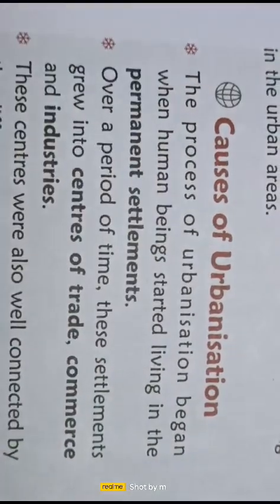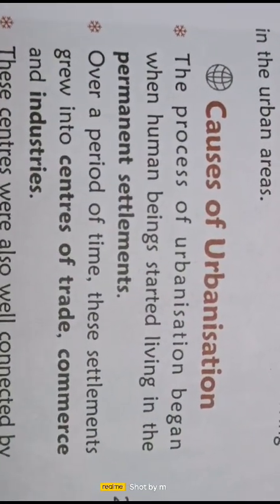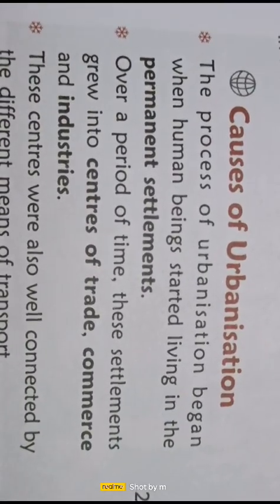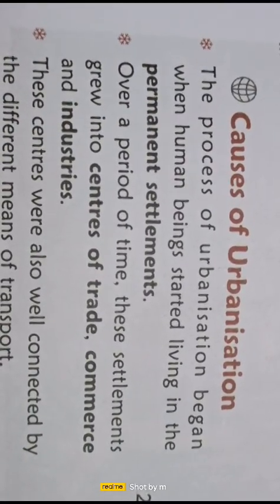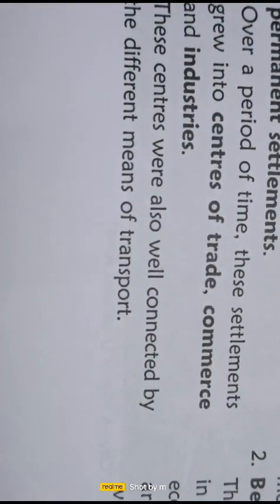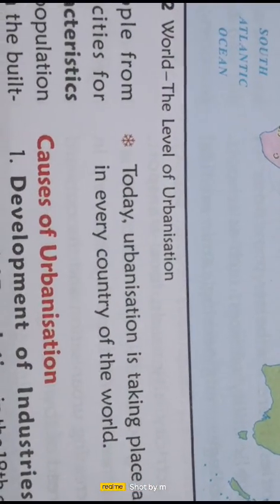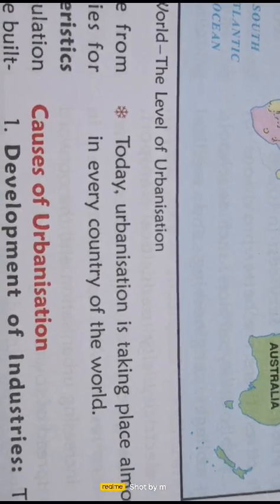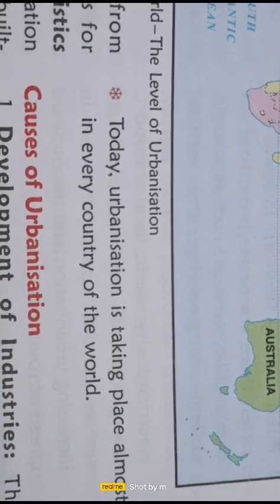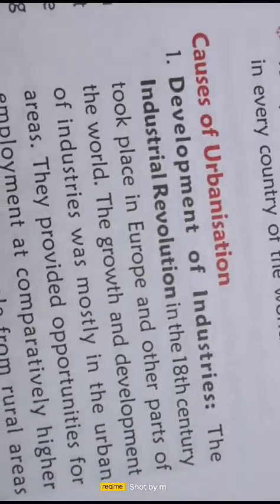What are the causes of urbanization? As I told you, the process of urbanization began when human beings started living in permanent settlements. In the course of time, these settlements grew into centers of trade, commerce and industries, and these centers are also connected with different means of transport, which make it easy to go to places and do other jobs. Today, urbanization is taking place almost in every country of the world.